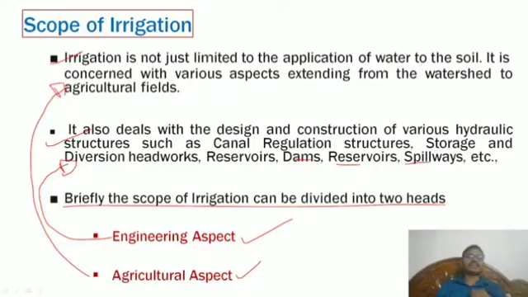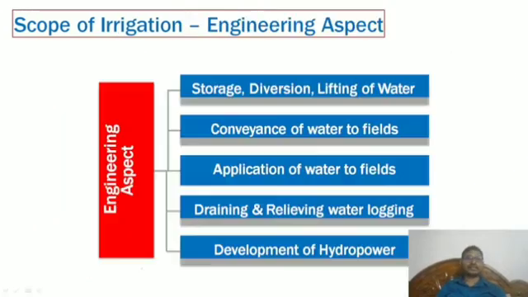And the agriculture aspect means increments in terms of yield. So now we will see a little in depth regarding the engineering aspect as well as the agriculture aspect.